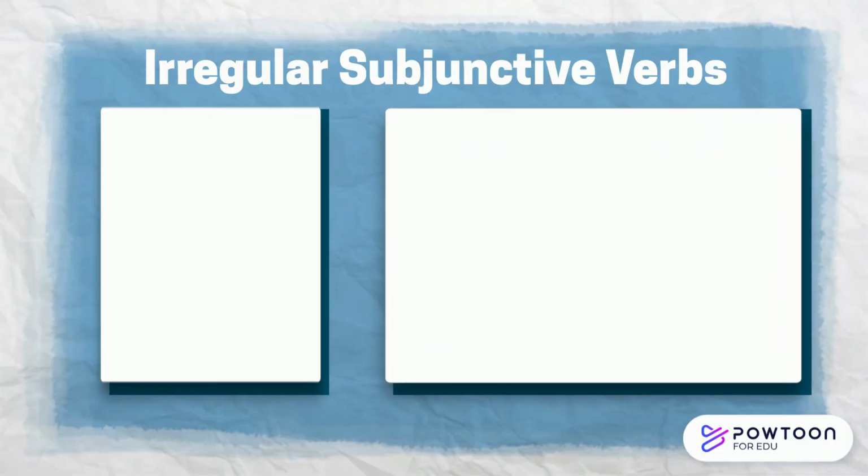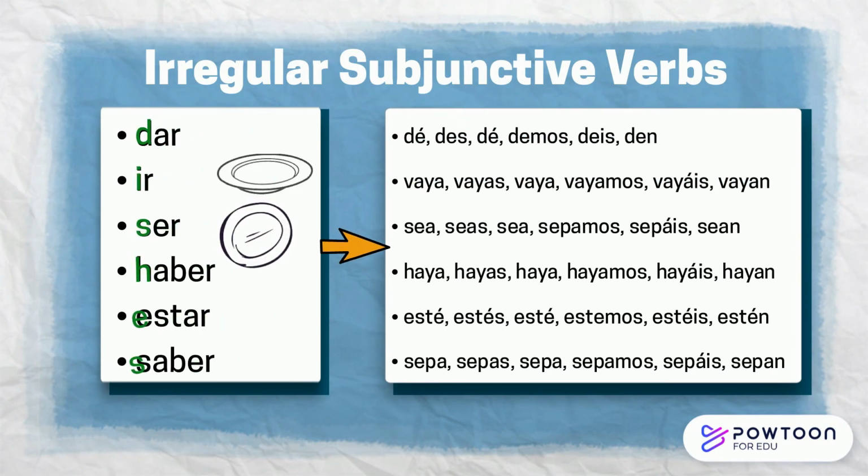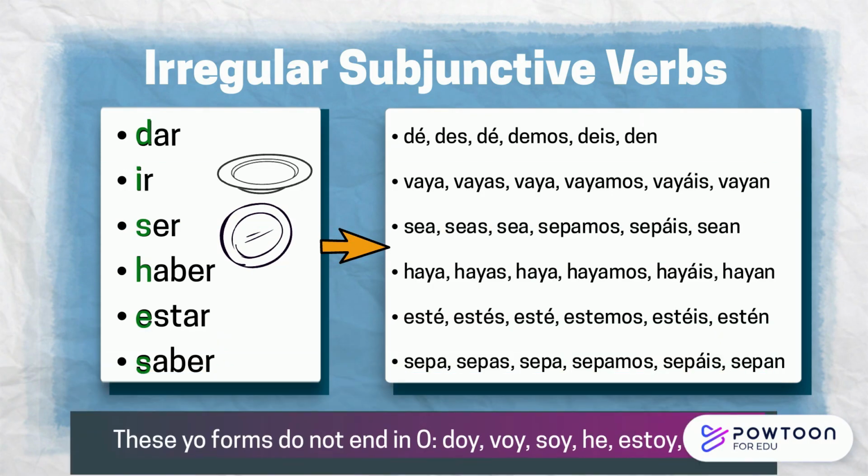There are irregular verbs with the subjunctive. We use them the same way as the regular verbs. They just don't follow the rule of find the yo, drop the o, and add the opposite ending. I have them listed on the side so that you can see them.